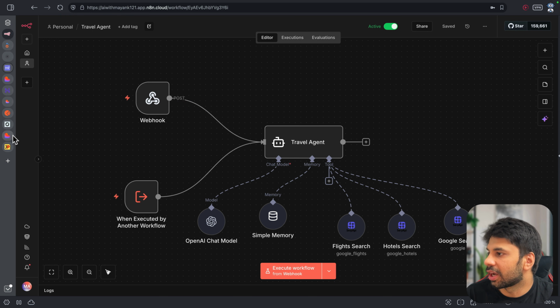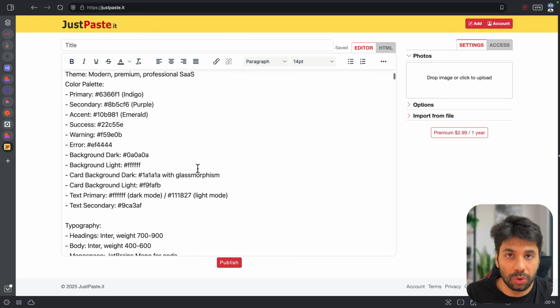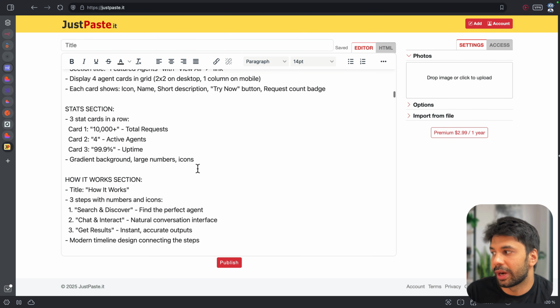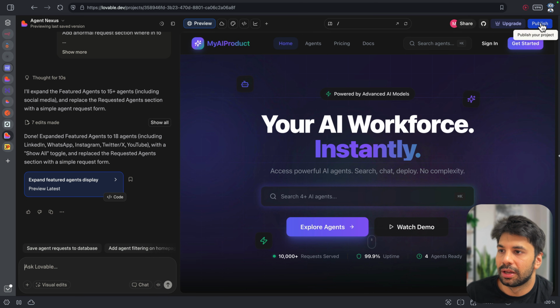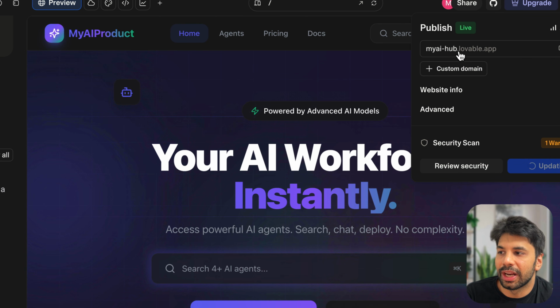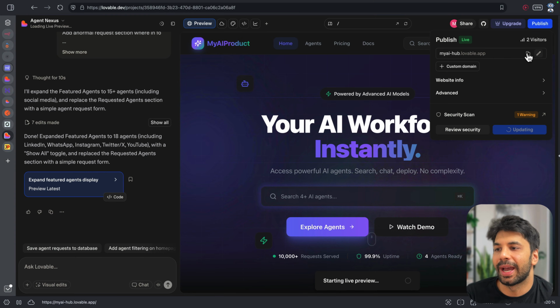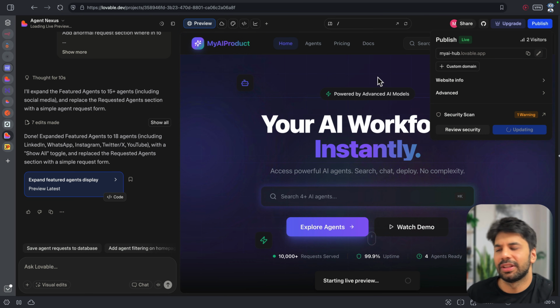And after that, what Lovable did was, now I made sure that my overall prompt is very good here, right? So please make sure that you provided all the things which are required. And I would like to show you this from its UI. So let me just update it and copy this URL which Lovable is giving us, right? So myAIHub.lovable. Let me copy the same. And of course, we will see how we can also make it live with Hostinger.